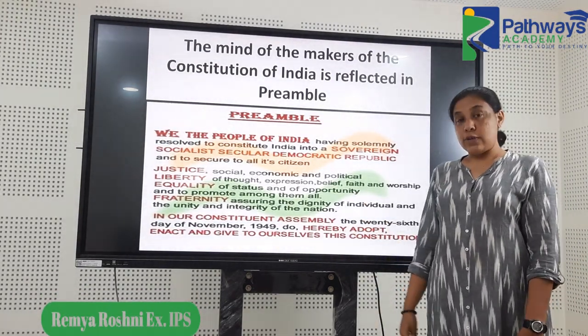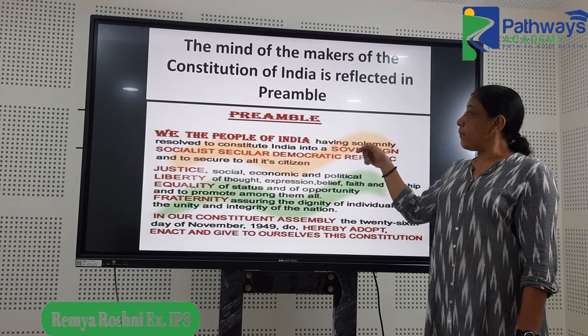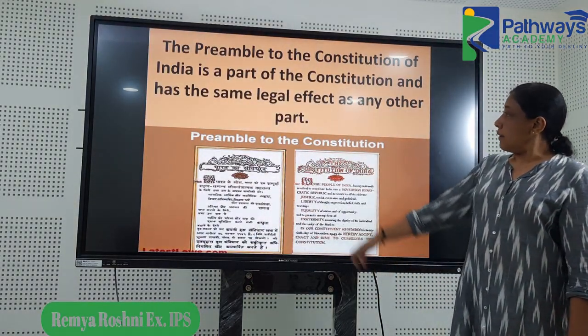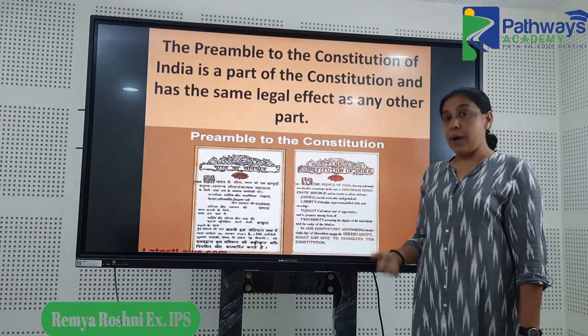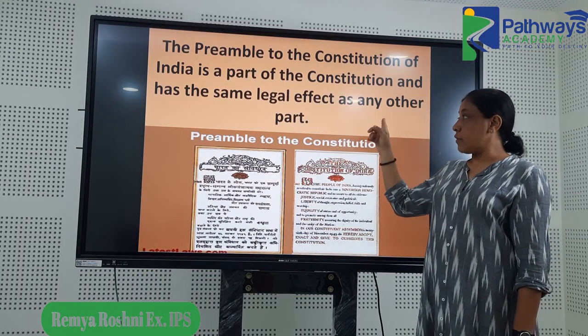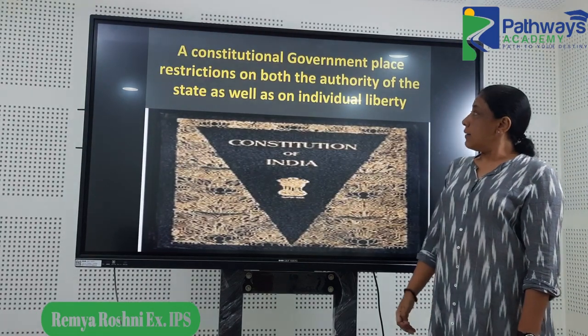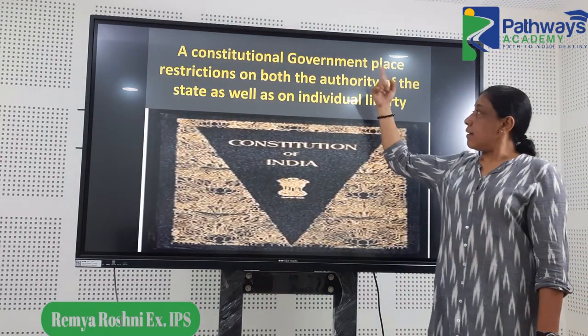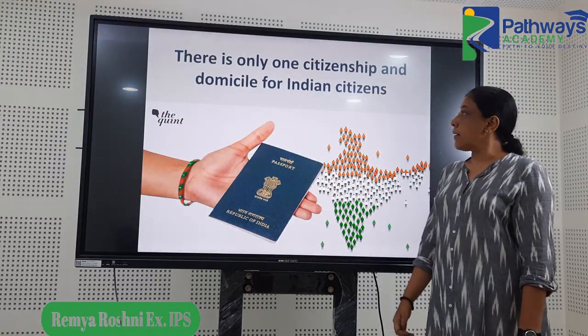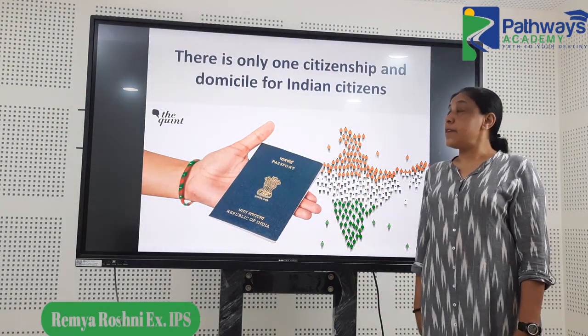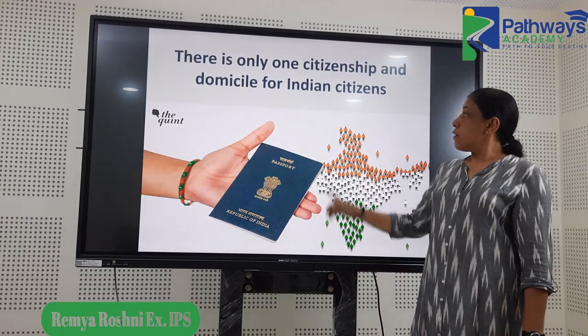There was a direct, simple question on the preamble one year. Then another question on the preamble, and the preamble also is very much part of the constitution. That's what you have to understand from this question. Then again a question on constitutional government, you could see here. Then about citizenship there was a question.